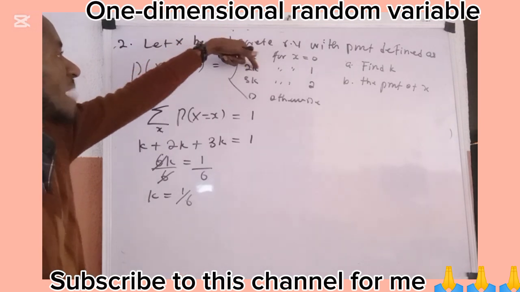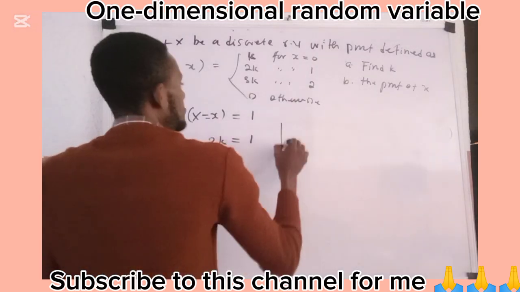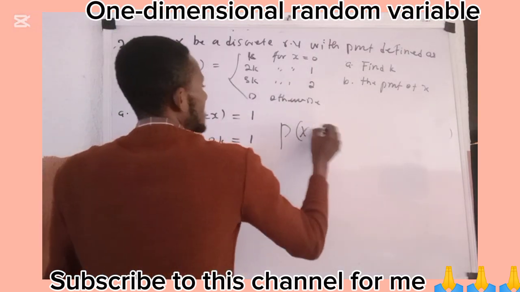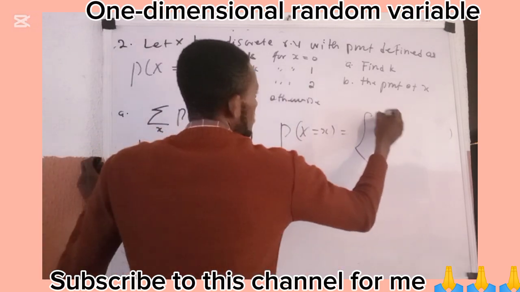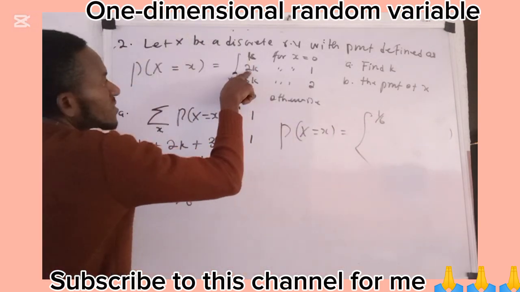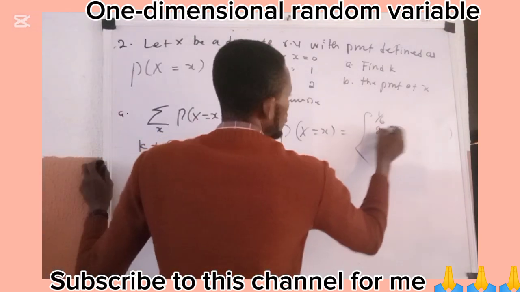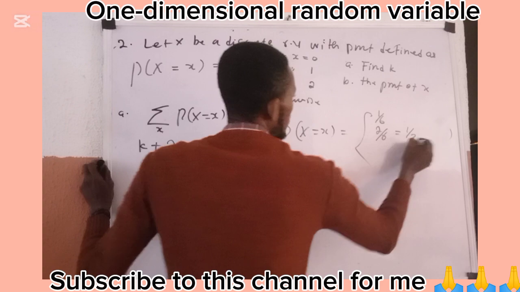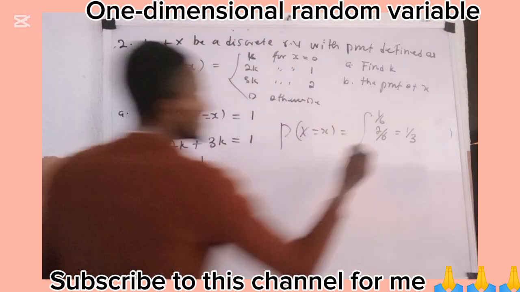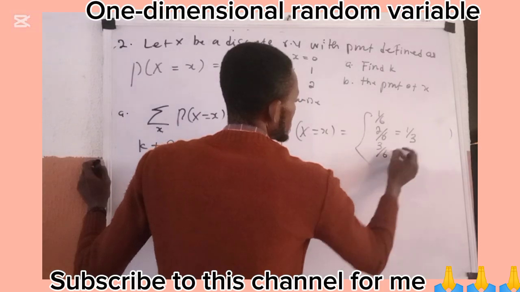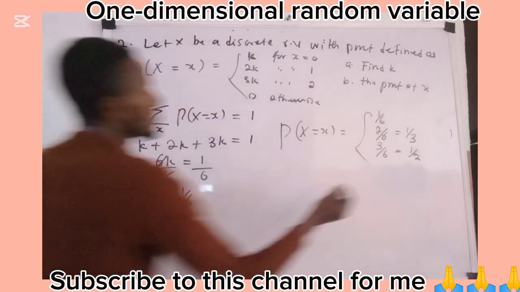Here becomes 2 times 1 over 6, which is 2 over 6, which is 1 over 3. Here becomes 3 times 1 over 6, which is 3 over 6, which is equal to 1 over 2.